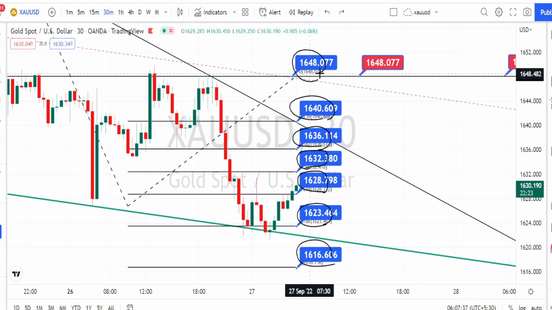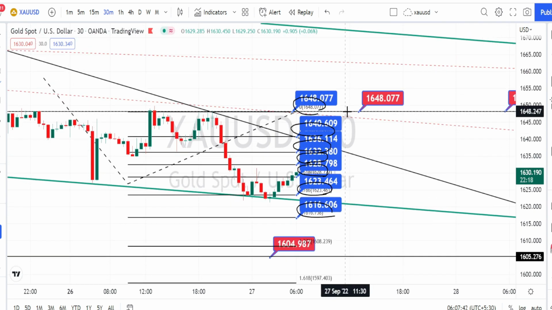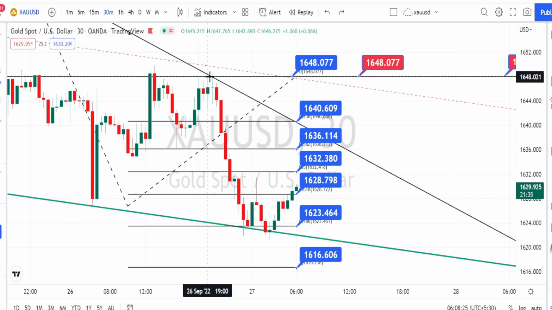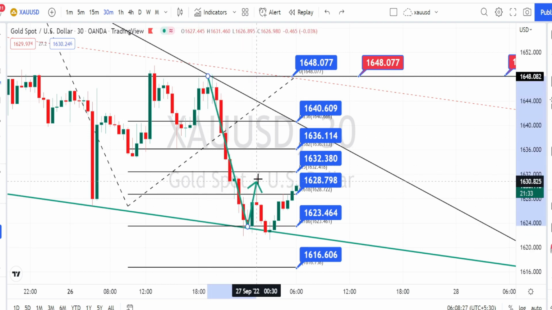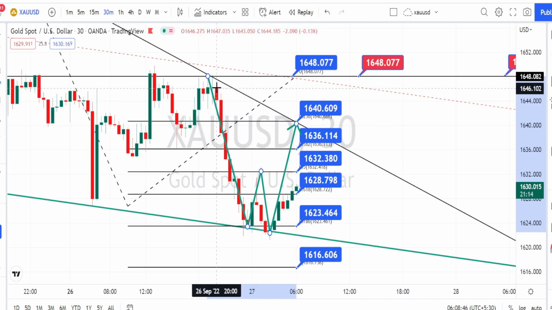Only when the price action breaks this resistance level, we can expect a further continuation of the bullish side retracement in 30 minutes time frame also. For the resistance levels, please refer to the hourly time frame resistance levels. So the current price action in 30 minutes time frame is on a bullish side retracement. Once the price action breaks this resistance level of 1632, we can expect it to retest at the previous resistance level of 1640. It will also be forming a double bottom pattern during this process.